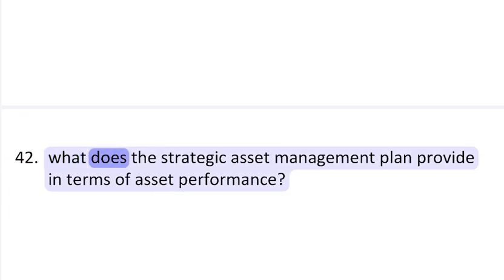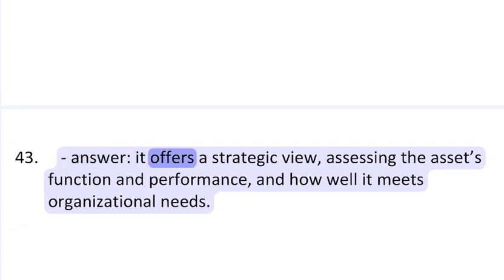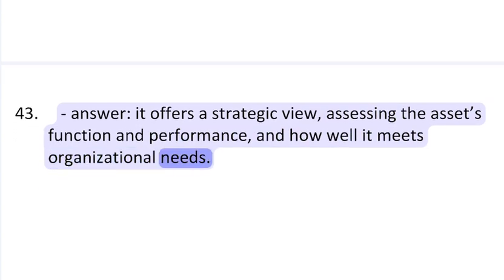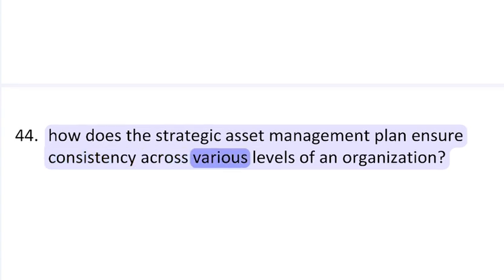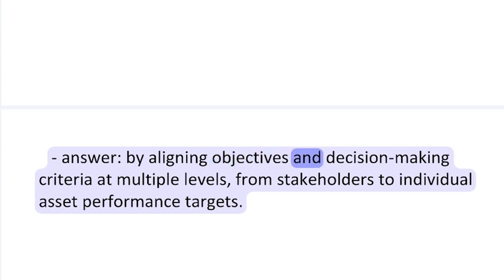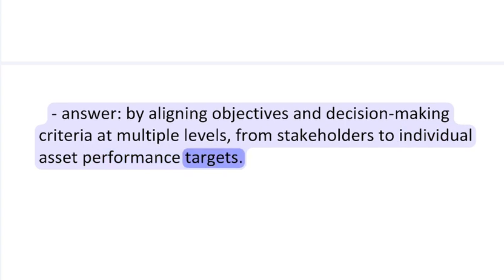42. What does the strategic asset management plan provide in terms of asset performance? Answer: it offers a strategic view, assessing the asset's function and performance, and how well it meets organizational needs. 43. How does the strategic asset management plan ensure consistency across various levels of an organization? Answer: by aligning objectives and decision-making criteria at multiple levels, from stakeholders to individual asset performance targets.